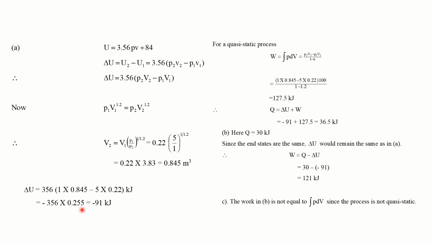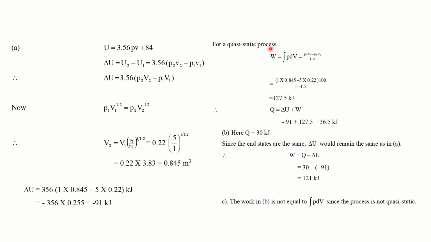Initial volume and pressure are known. After substituting these values, you will get delta U is equal to minus 91 kilojoule.